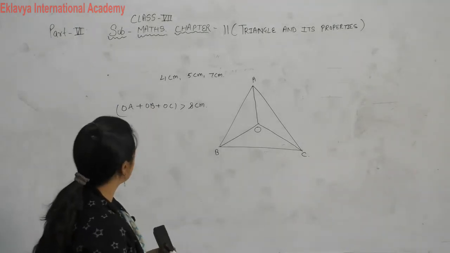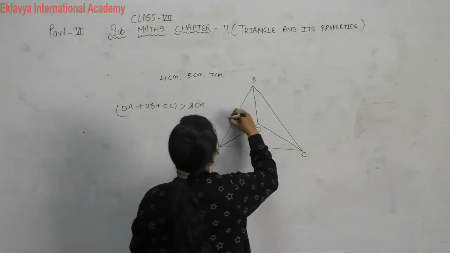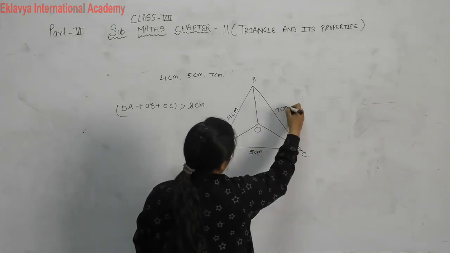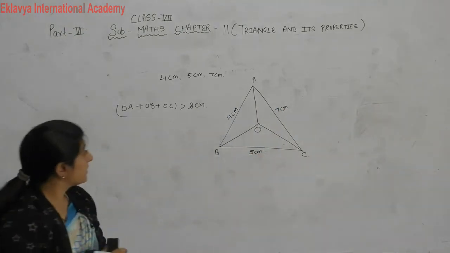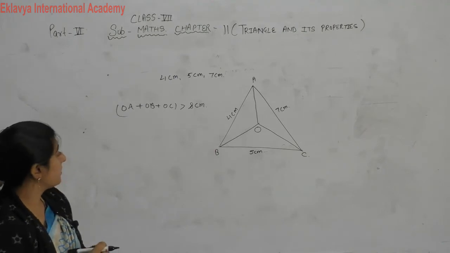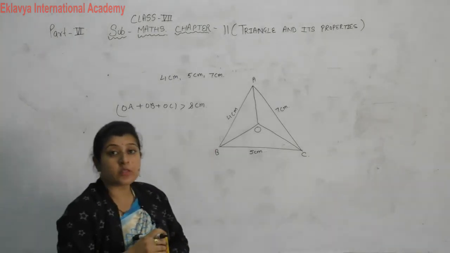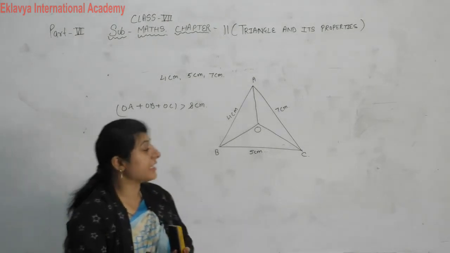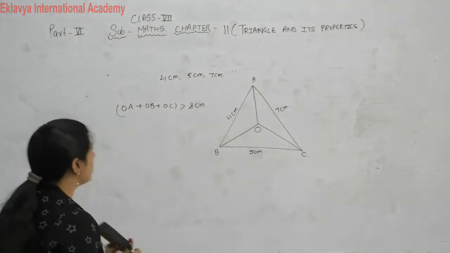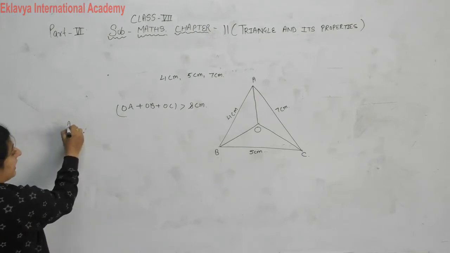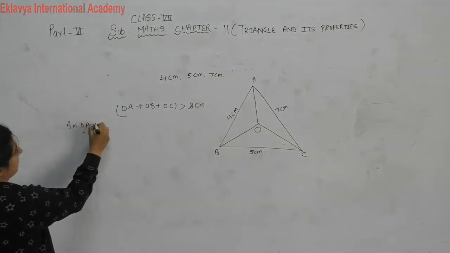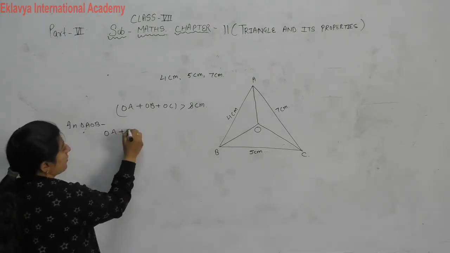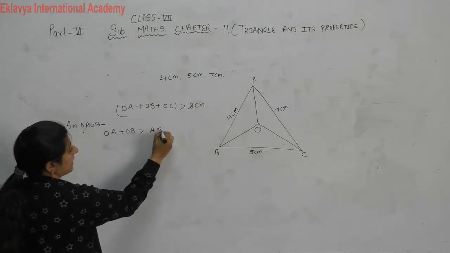See here, any side 4 cm, 5 cm, 7 cm. Now see, in the same manner as you solved the example already, we will solve it in triangle AOB. In triangle AOB, you can write down that OA plus OB greater than AB.